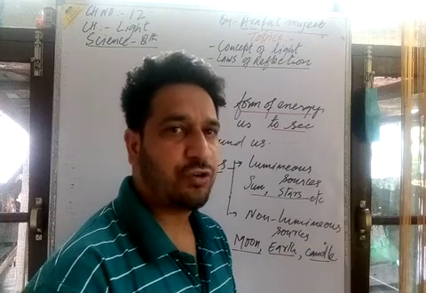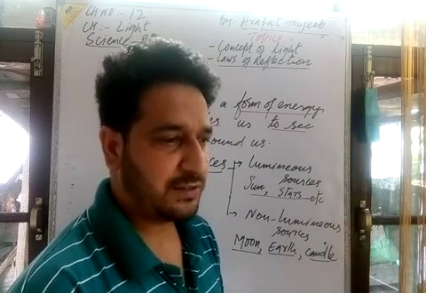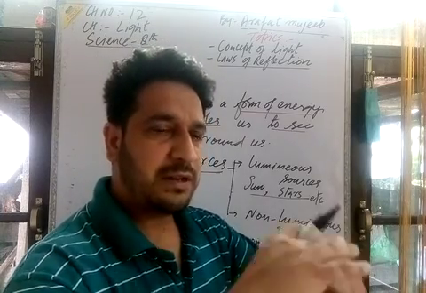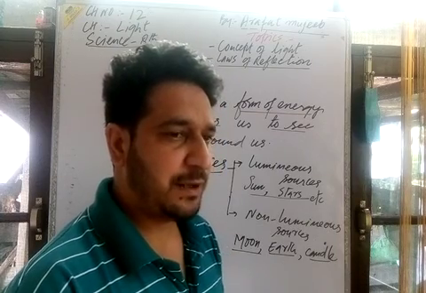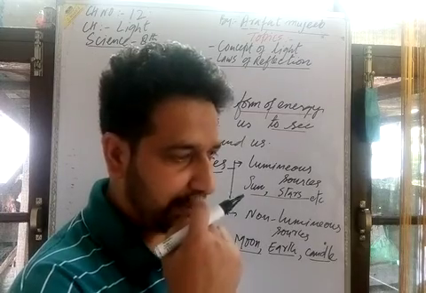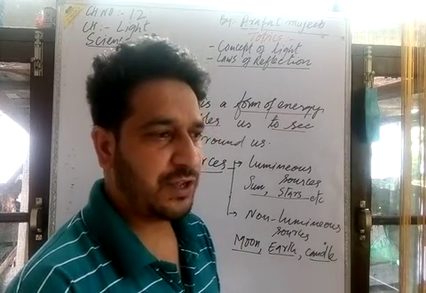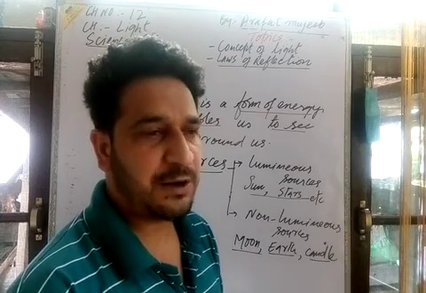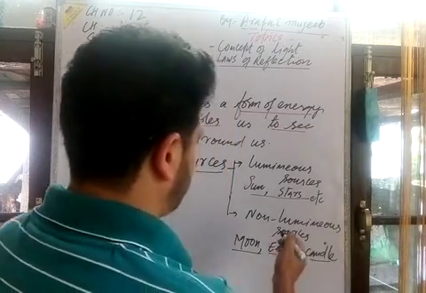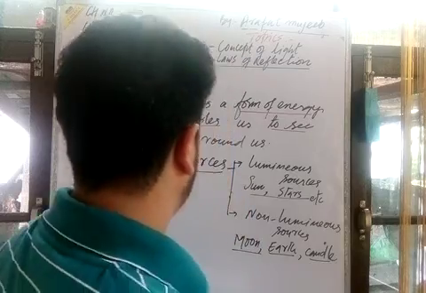When light falls on them, they become bright and visible to us. It seems as if they have their own light, but actually they do not. They shine because of the sunlight or other sources, so they are known as non-luminous. So light has two kinds of sources, luminous and non-luminous.